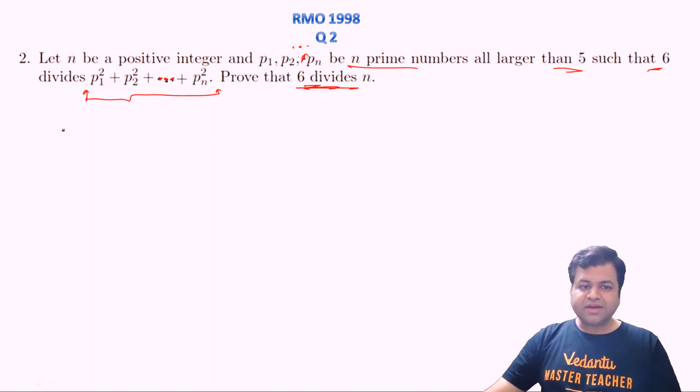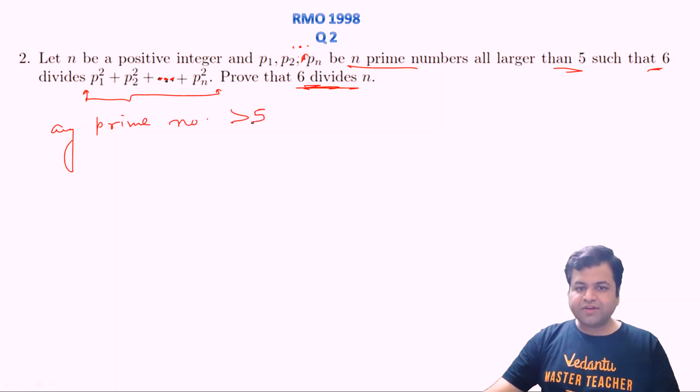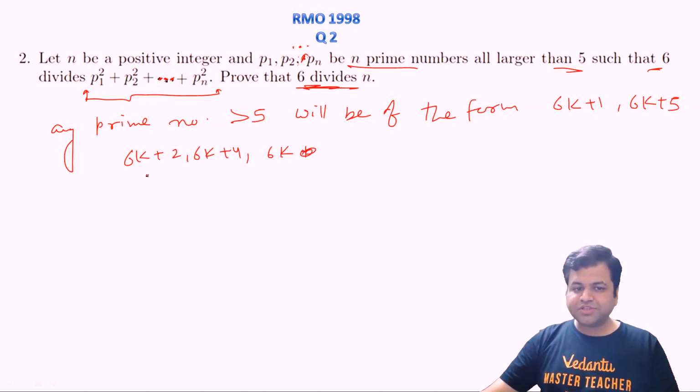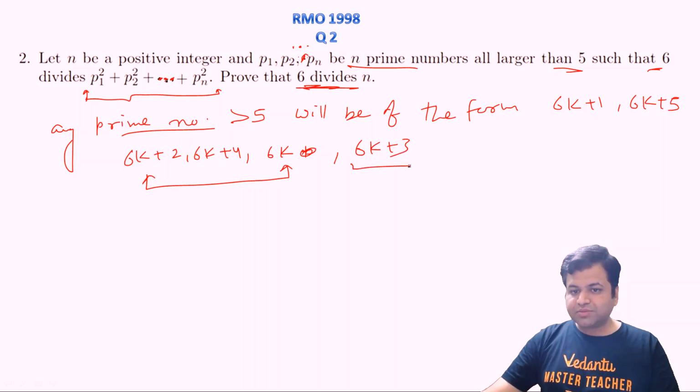One thing: any prime number greater than 5 will be of the form either 6k plus 1 or 6k plus 5. Because it cannot be of the form 6k, 6k plus 2, or 6k plus 4, since these are all even numbers, and a prime number greater than 5 cannot be even. And it will not be of the form 6k plus 3 because this is a multiple of 3, and a prime number greater than 5 cannot be a multiple of 3.